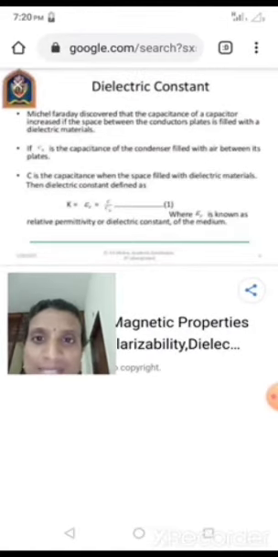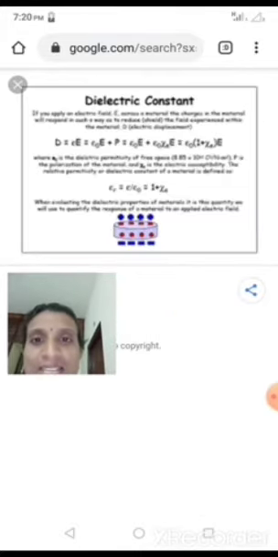The dielectric constant was discussed by Michael Faraday, who discovered that the capacitance of capacitors can be increased by filling the space between the conductor plates. So here C0 is the capacitance of the capacitor which is filled with air. Air is also one of the dielectric materials which can be placed between the capacitor's parallel plates.